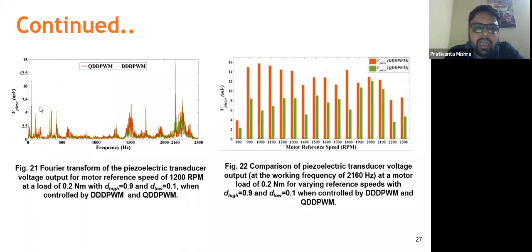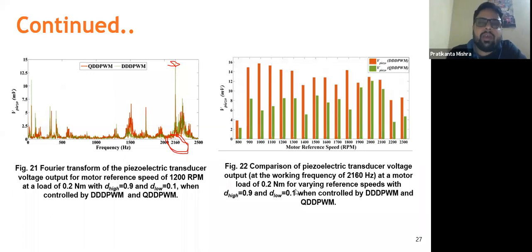So after getting the FFT, we can see that at 2160, this particular frequency will have a peak. This peak is constant throughout this speed control operation range. So whatever the load, whatever the reference speed, we will be getting a peak at 2160. This is because this is the working frequency of that particular metal that we are using.